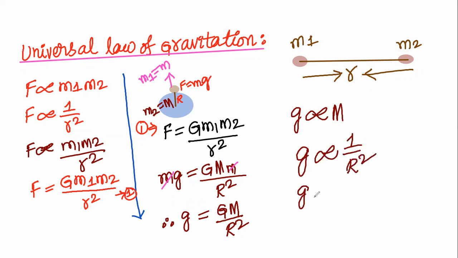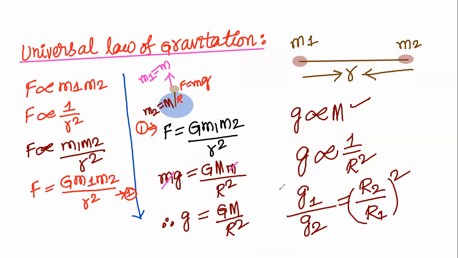So when two different distances are taken, in terms of the mass, acceleration due to gravity is inversely proportional to the square of the distance. When we take g1 divided by g2 is equal to r2 divided by r1 whole square.